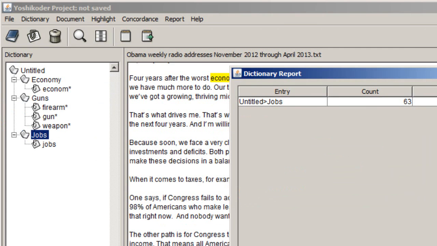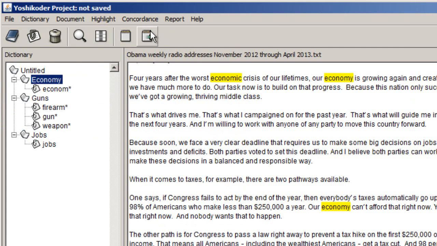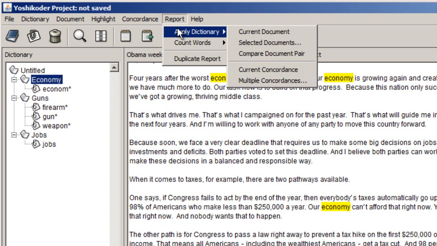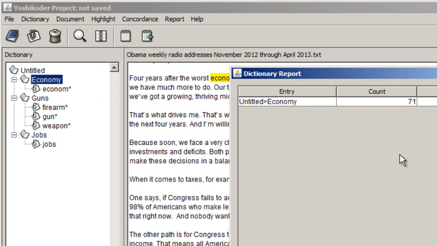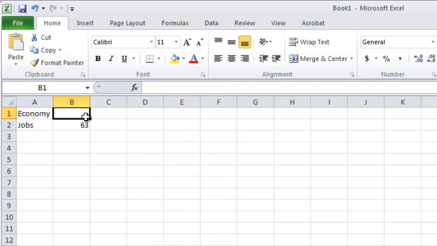Economy showed up, I'm going to do this again to make sure that I got the count right. Report, apply dictionary, current document, 71 times. Okay, I do have a halfway decent memory. So economy showed up 71 times, jobs 63 times. The question is, is this pretty much even, or is one non-randomly larger than the other?